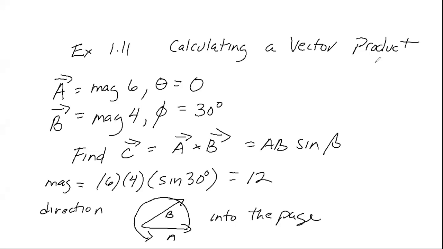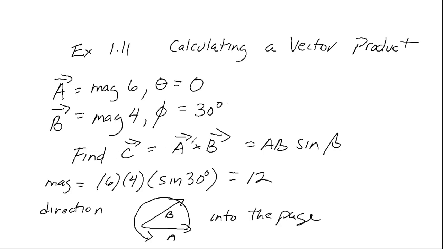Example 1.11 asks us to calculate a vector product. We are given vector A has a magnitude of 6 units and is in the direction of the x-axis. Vector B has a magnitude of 4 units and lies in the xy plane, making an angle of 30 degrees with a positive x-axis. Find the vector product of C equals A cross B. A, once again, is magnitude 6. My angle theta is 0. B is magnitude 4. My angle, I'll call it phi, is 30.